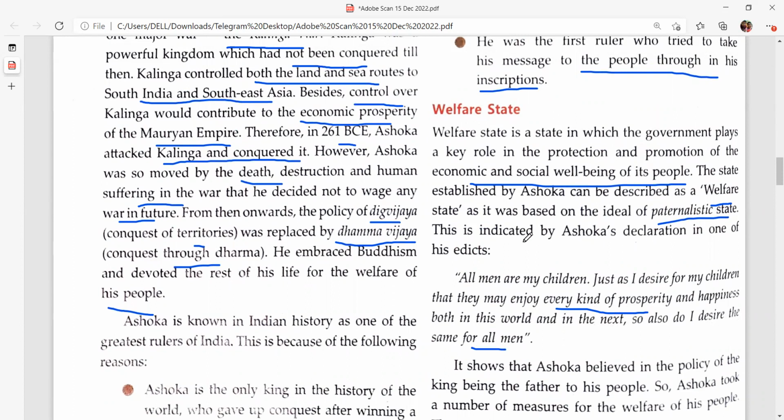So Ashoka was devoted to his people. He always tried to protect his people and promote their economic and social well-being, to have them established economically and socially in the society. He thought of each and every person living in his kingdom as his own child, so he tried that each and every citizen would get the same happiness that he wants for his children.